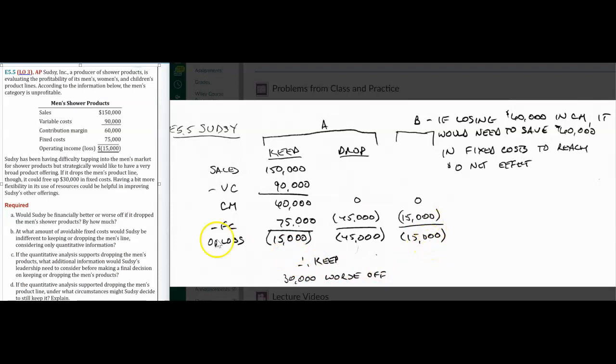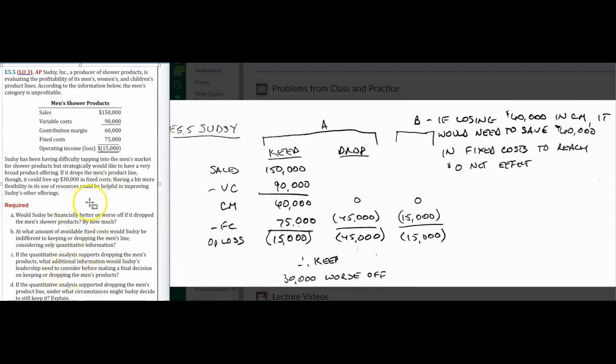All right. If the quantitative analysis supports dropping the men's products, what additional information would the leadership need before making a final decision? I don't know. What do you think? What else would they want to know? I'd probably get more market information on what men are buying, if there even is a market for men's soap, for heaven's sake. Anything other than Irish Spring, huh? What else? If there's something else they could do with that piece of the business, and also some forecasting. Those are all the things that you'd want to know.